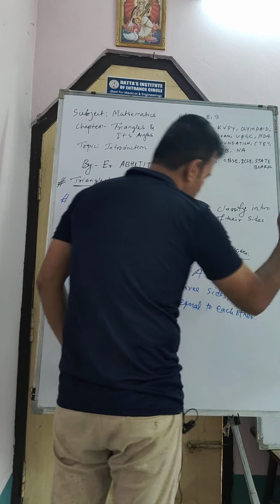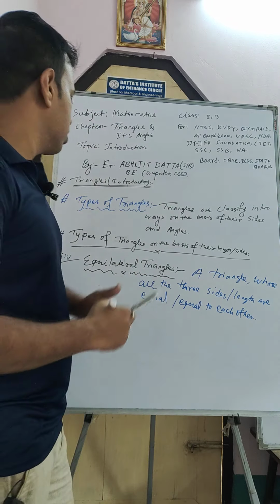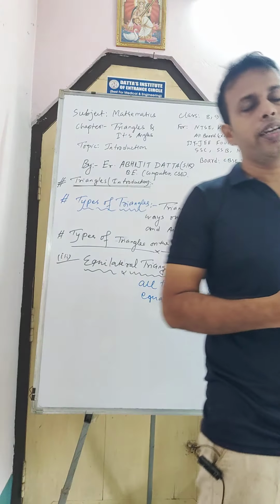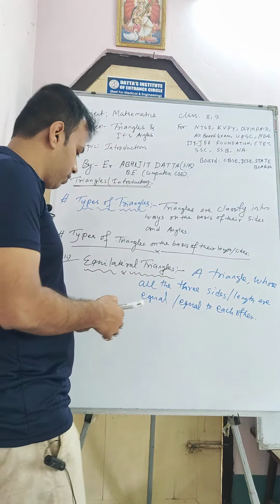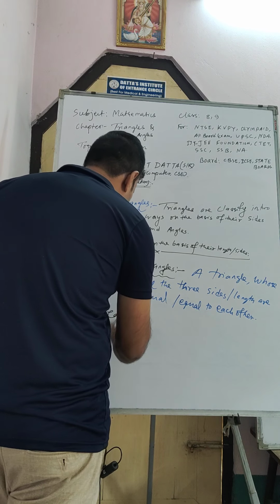Okay, got it? So an equilateral triangle is one in which all the sides of the triangle are equal. Let's take one example here.